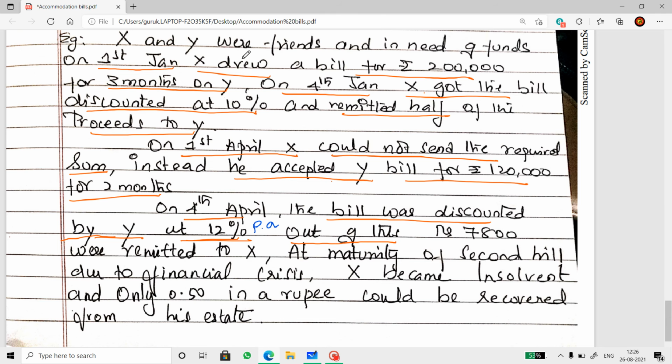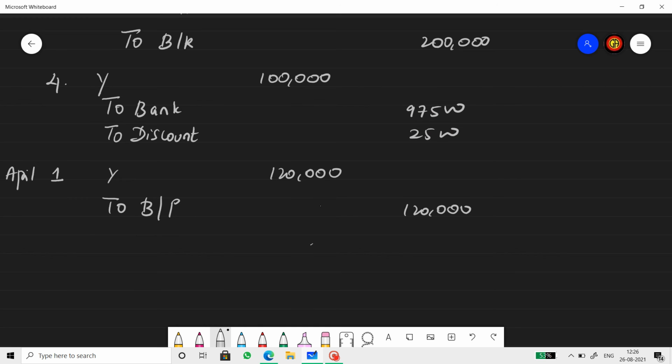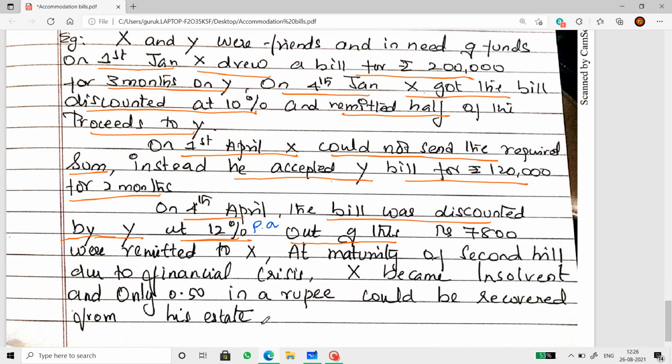Y accepted that bill. X discounted the bill and sent half the amount, so 1 lakh is already settled. He needs to settle another 1 lakh, which he couldn't do. Because of that, X allows Y to draw a bill, which X in turn accepts. So X is liable to pay 1 lakh plus any interest accrued on it. Y draws a bill for 1,20,000 for 2 months and then discounts this with the banker.